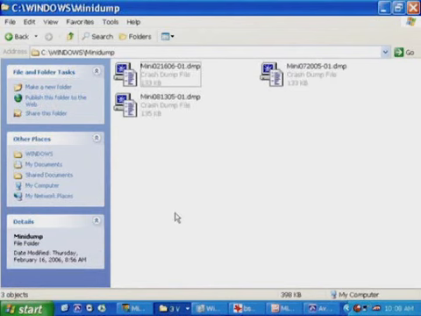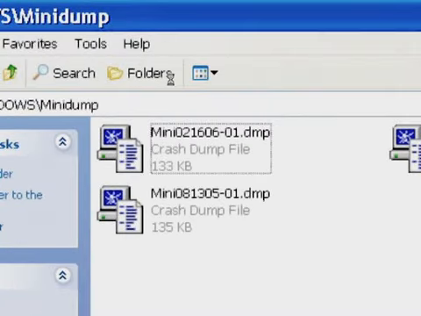And you can see that I've got a few mini dumps in here. And the naming convention is clear if you look at them. Mini, month, date, year, and then a dash and an index number, so that if there are multiple crashes on the same day, each one will have a unique name with a unique index number.